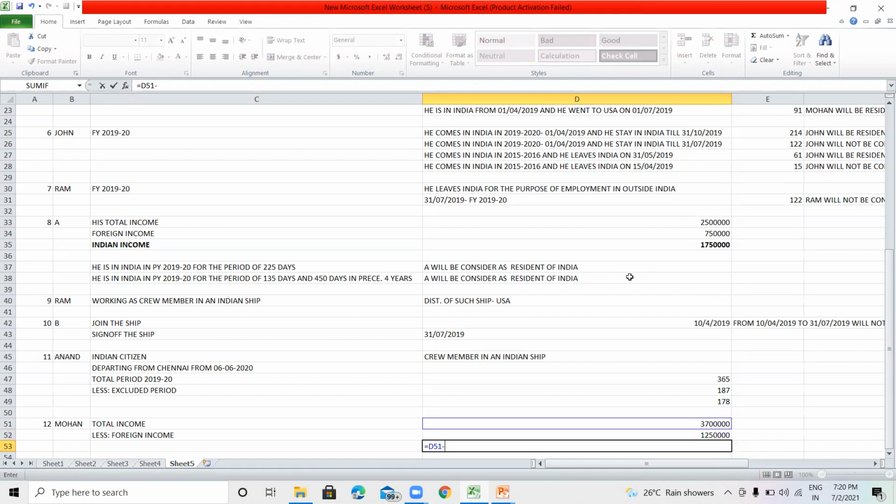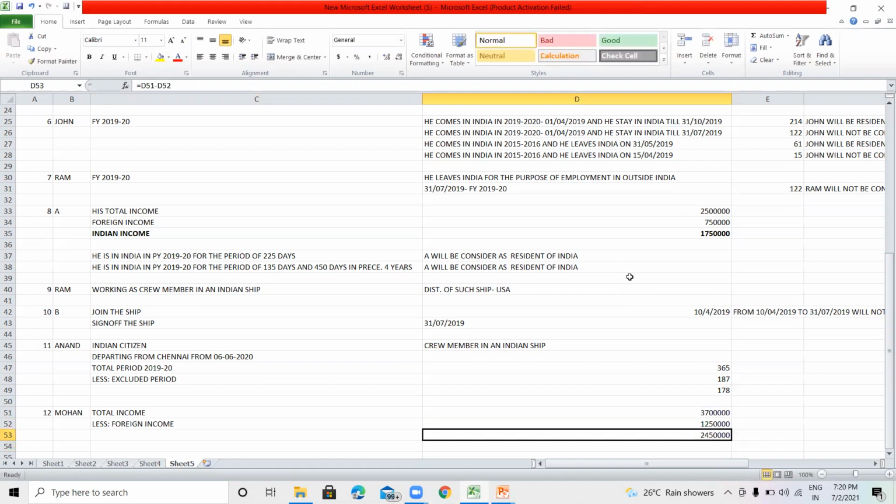So his Indian income will be 24,50,000 rupees, which is more than 15 lakh rupees. Then Mr. Mohan will be considered as a resident of India.